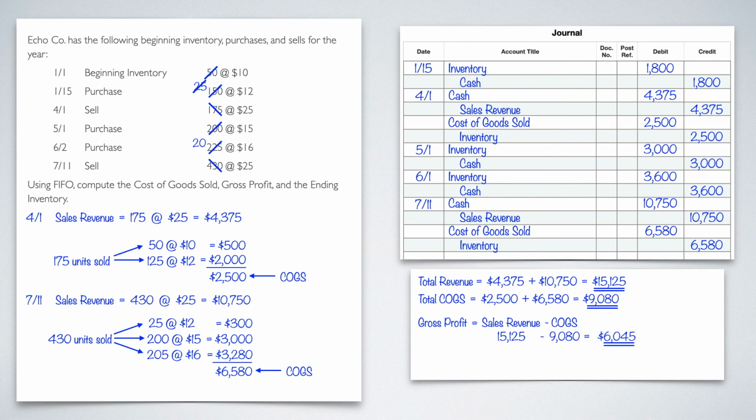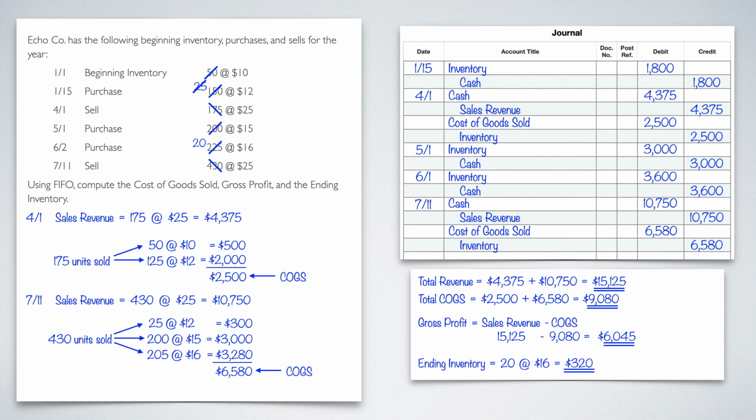And then finally, the last thing we need to find is the ending inventory. Ending inventory is really easy because we've already given ourselves that note. We still have 20 from the 6-2 purchase, and those 20 are going to be $16 apiece. So if I multiply that out, that's going to give me an ending inventory balance of $320.